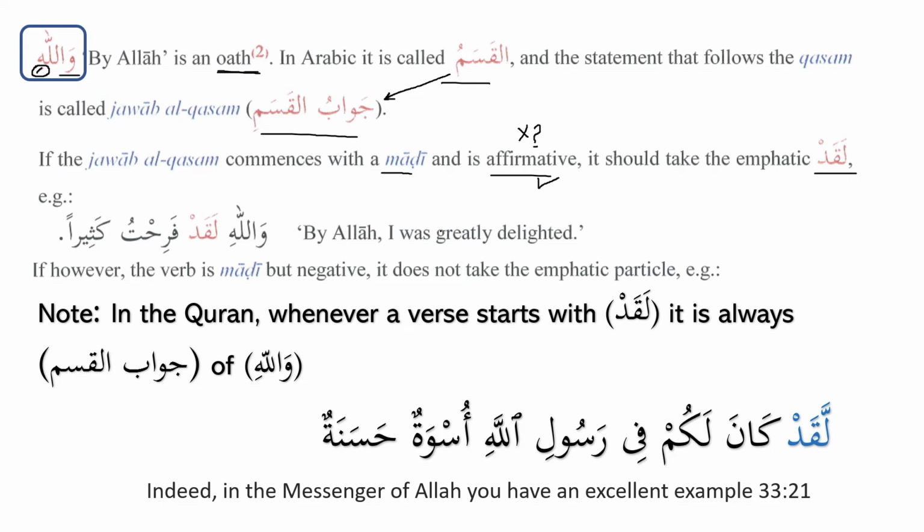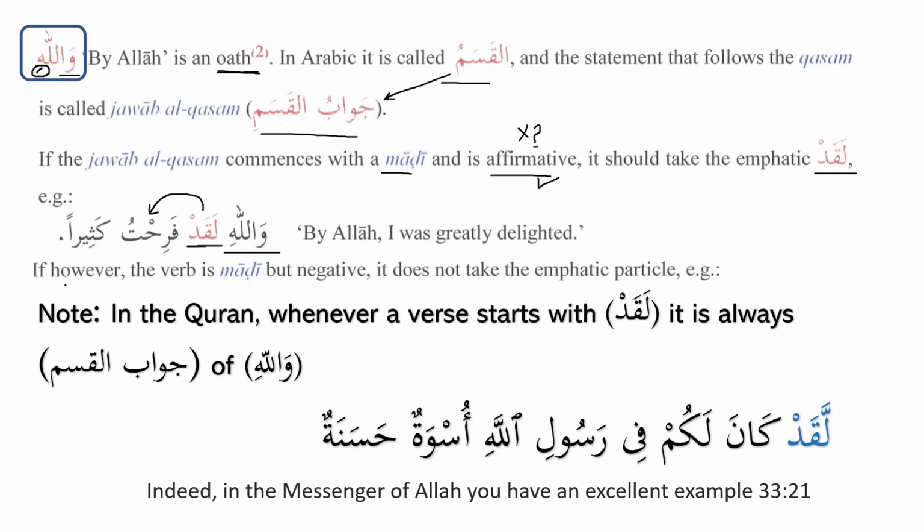Then after this we have to use laqad. Two conditions. What are those two conditions? Jawab al-qasam, if it starts with the past, that's number one. And number two, it has to be affirmative. Then after that we have to use laqad. As we can see here in the example, Wallahi laqad farihtu kathiran. By Allah, I was greatly delighted. So we have Wallahi, and after that we have to use laqad. Why do we have to use laqad? Because after that we have the past tense. Is it a question? No. Is it negative? No. So that's why we have to use laqad after that.